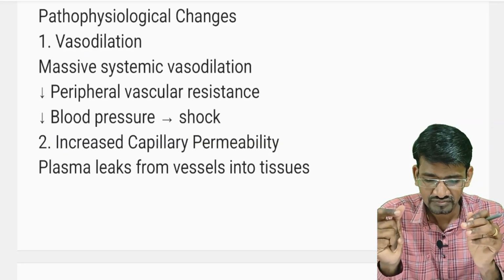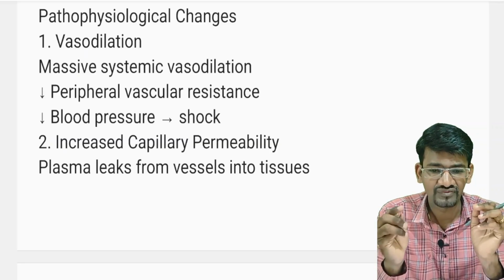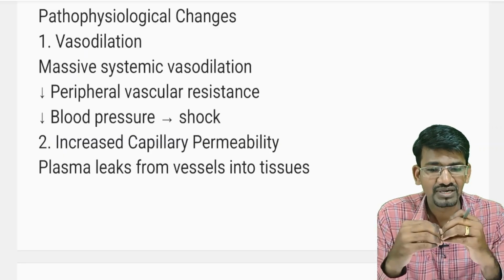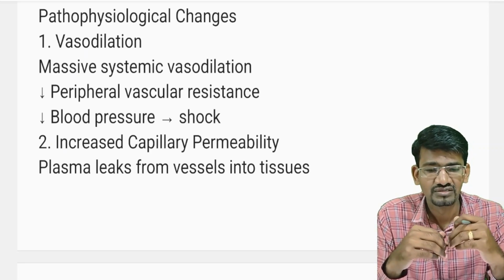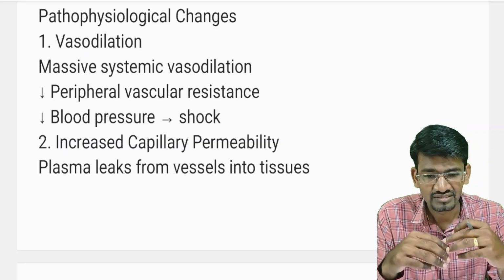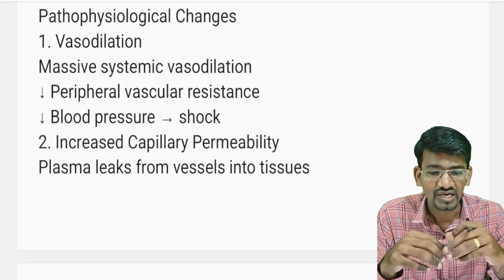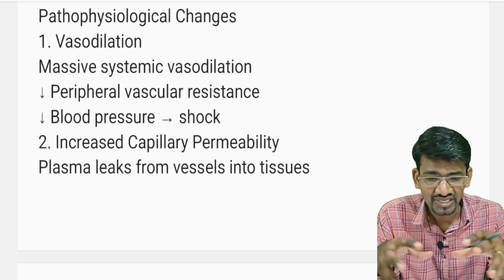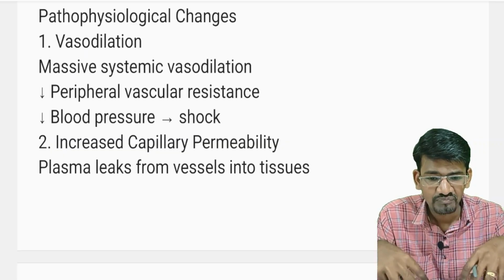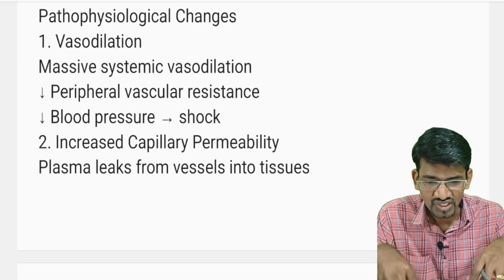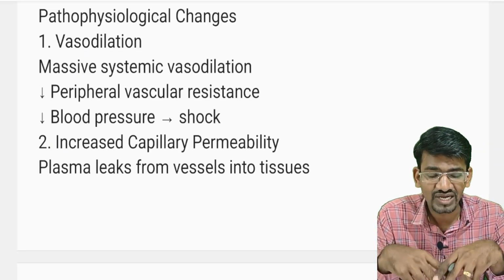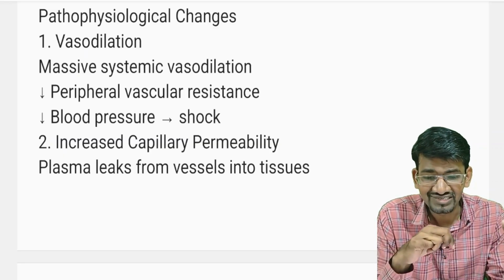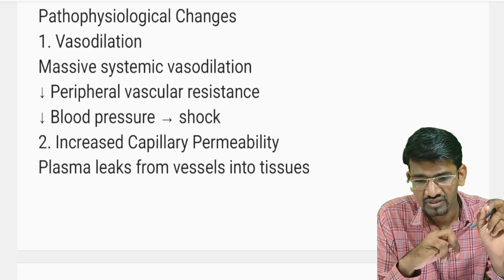There is also increased permeability, because of which plasma leaks from the blood vessels, the volume reduces and fluid accumulates in the periphery. So the blood is widely distributed in the periphery. That is why anaphylactic shock is considered a distributive type of shock.